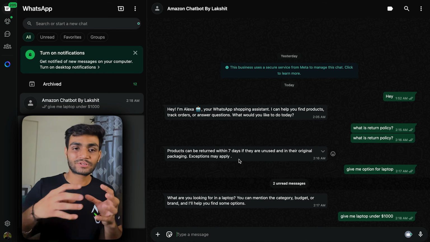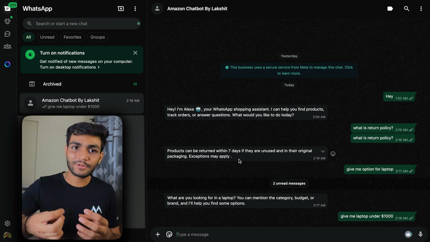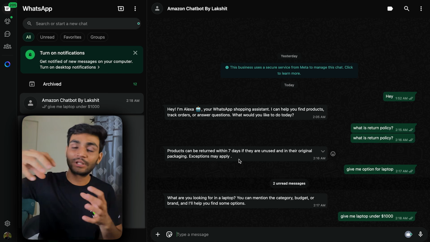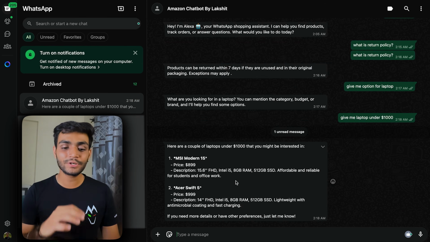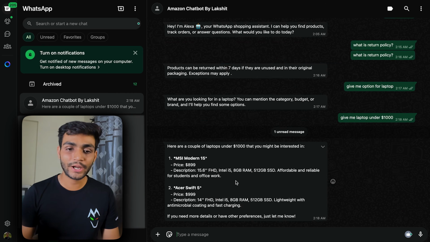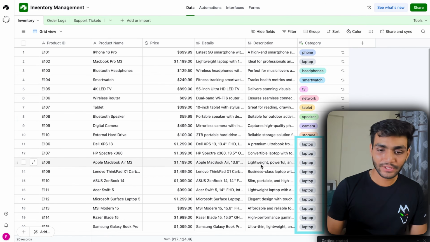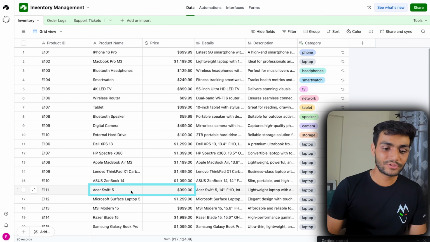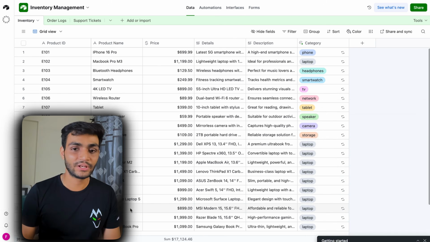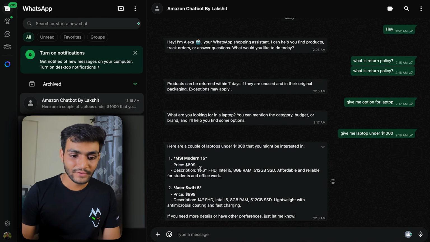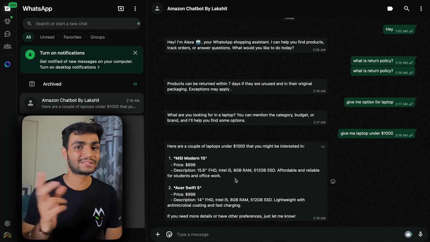Okay, so now this question will be fetched by n8n, go to Airtable, fetch all the records from there and give us the answer. Now as you can see, we have got the proper answer. If you go to Airtable, we can see that we have all this laptop category. Inside this laptop category, we have the Acer Swift 5 and this MSI Modern 15. And our WhatsApp AI agent has given us both of the exact same answers.